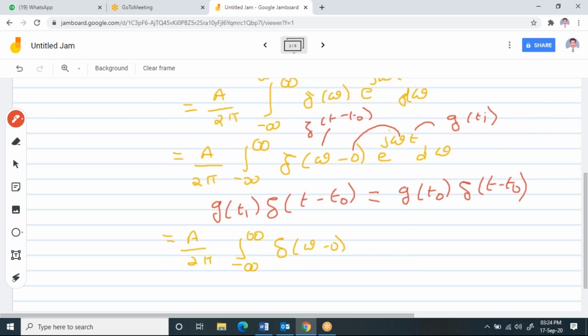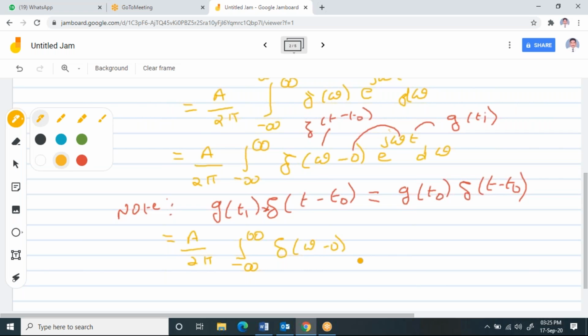So you observe this. This is one important formula which you need to note. When you multiply a function with an impulse function which is shifted by a value t naught, it is the same as the function at t naught multiplied with the impulse function again. So this is one identity that we have. From this, I am going to replace this 0 here, and I can write it as,